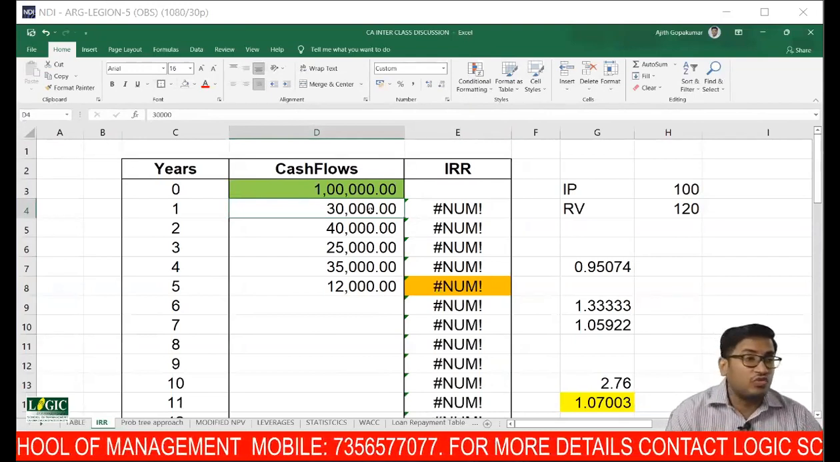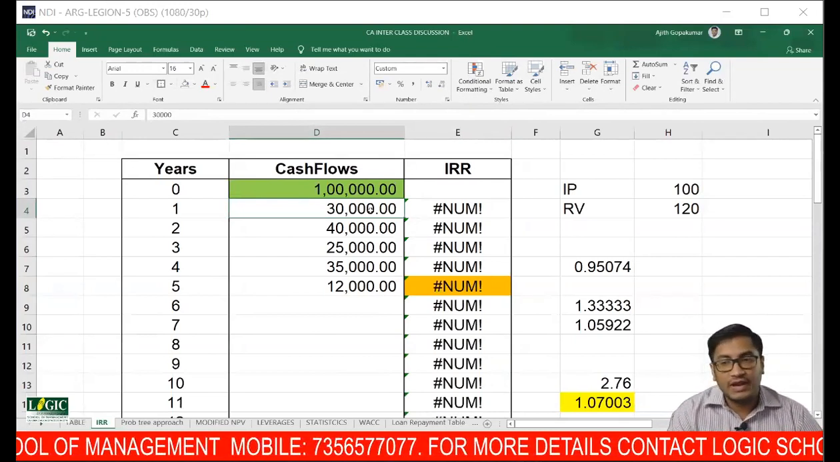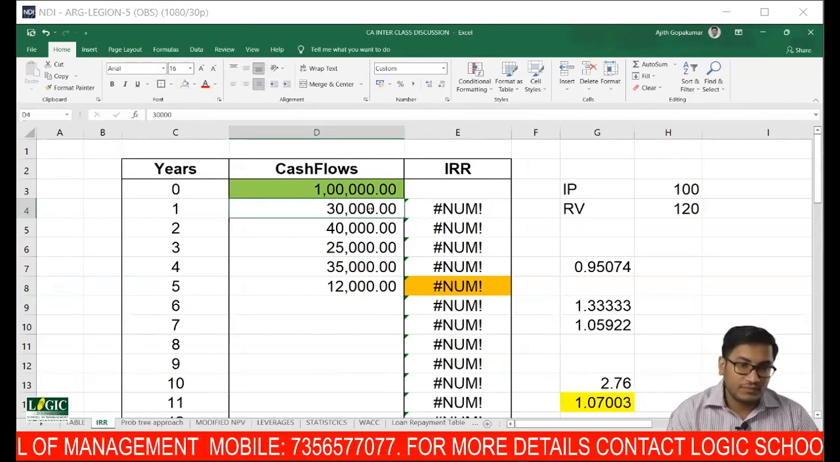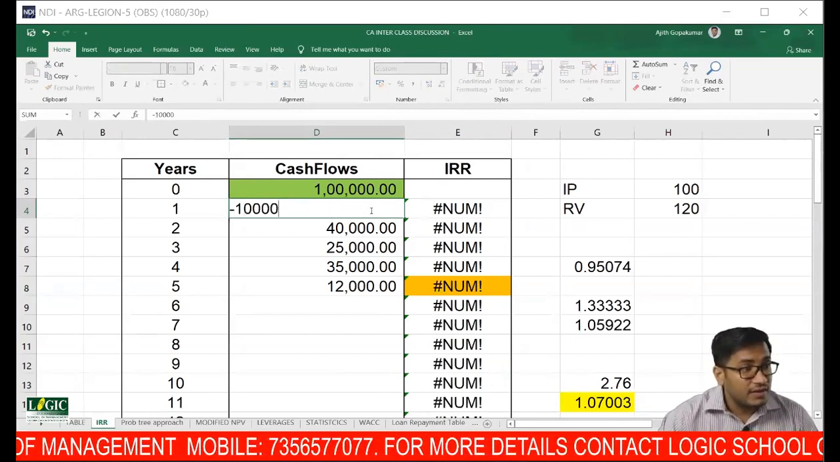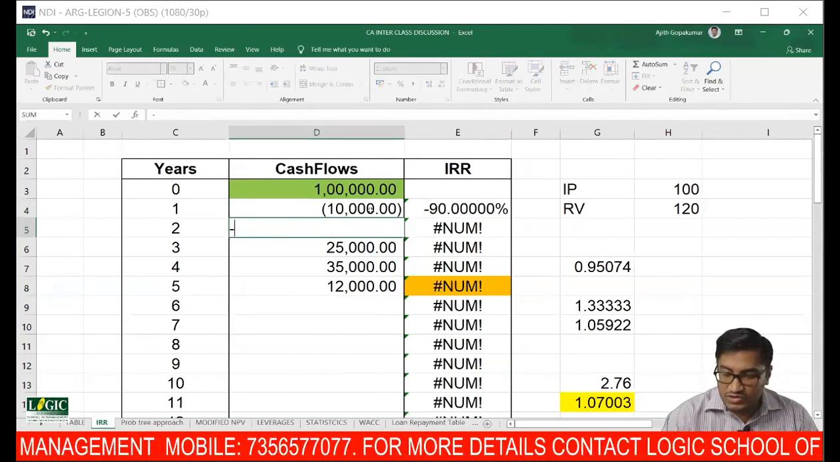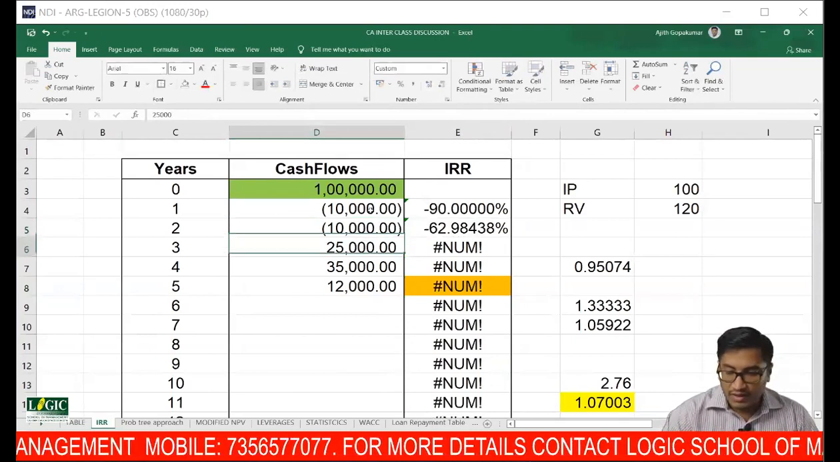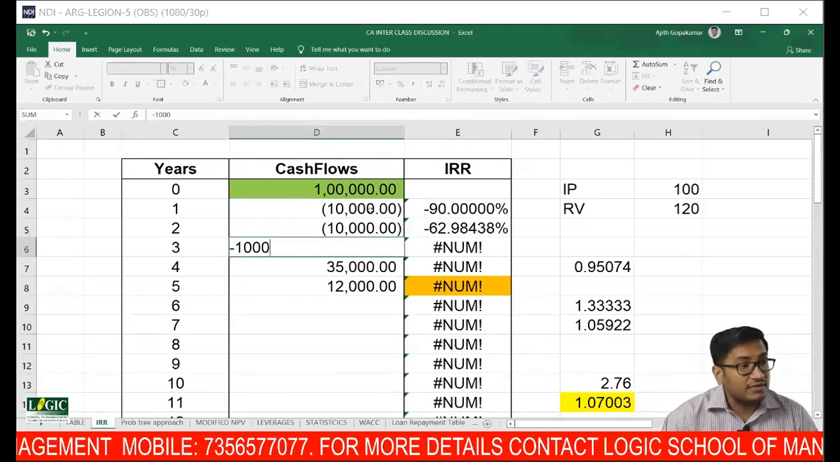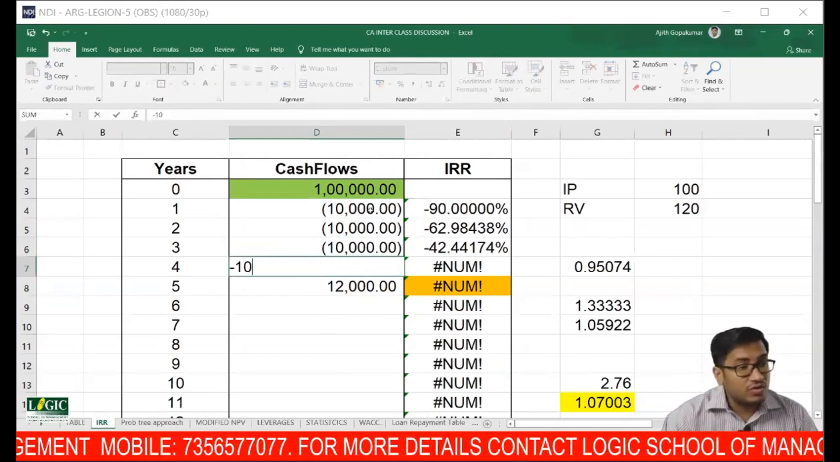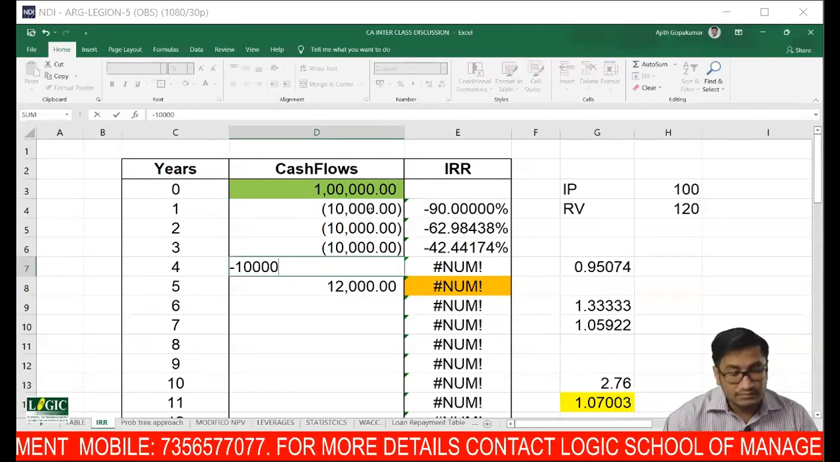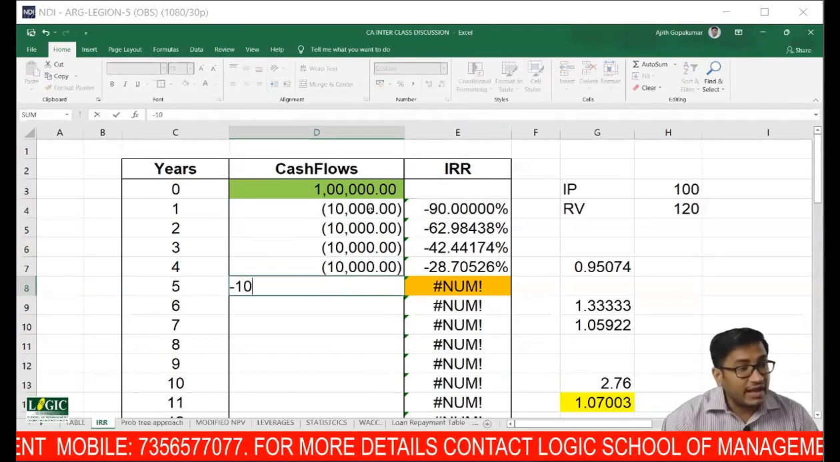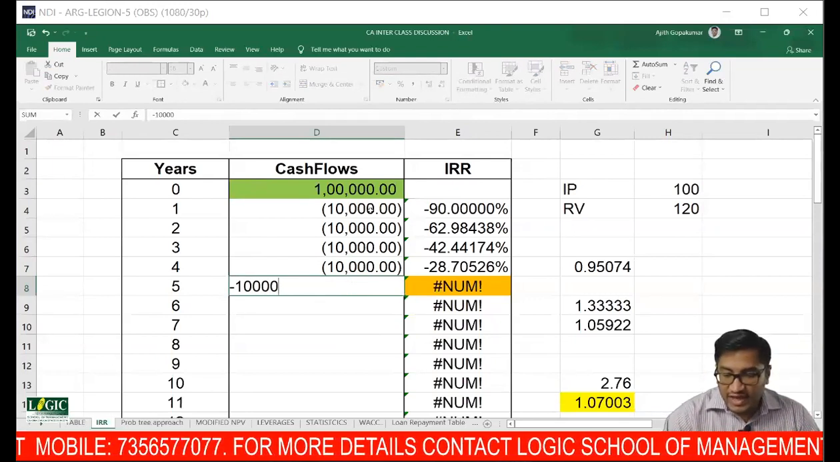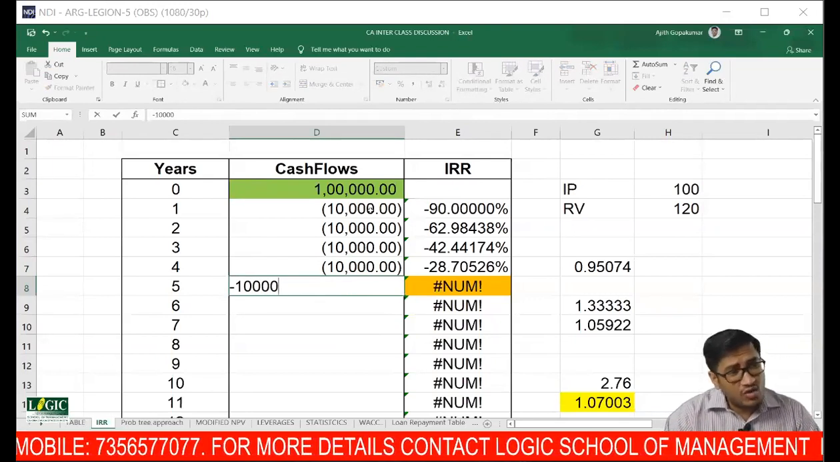10,000. Inflow or outflow? Tell me whether it is an inflow or outflow. Outflow 10,000. 5-year debenture. Second year also 10,000. Third year also 10,000. Fourth year also 10,000. Fifth year also 10,000.